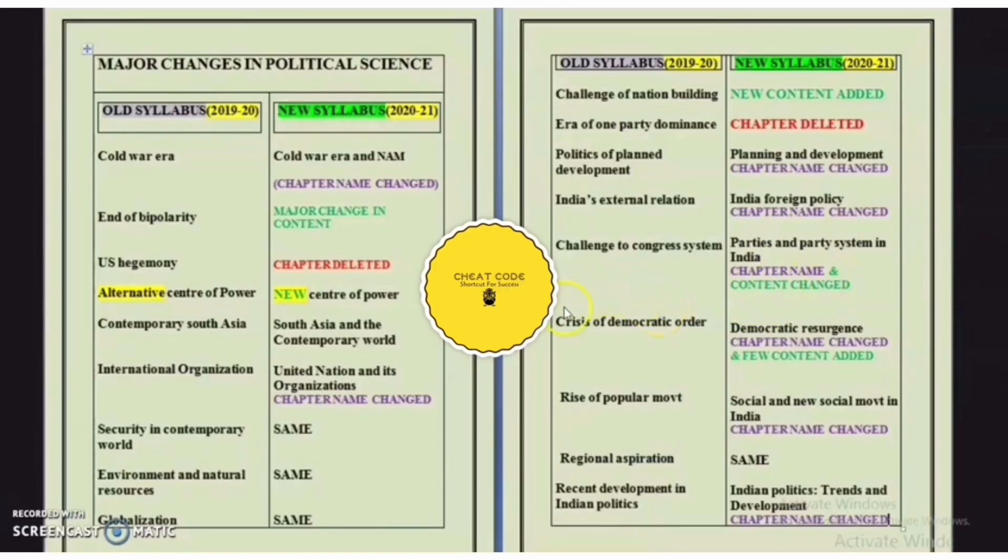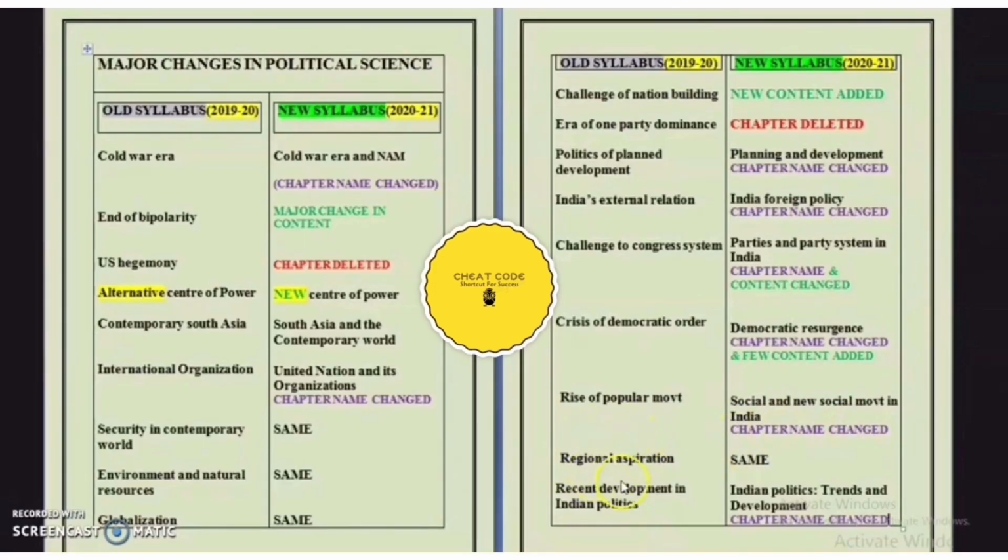The next chapter was crisis of democratic order. This chapter is also changed from crisis of democratic order to democratic resurgence. Chapter name changed and a few content added. Here CBSE has added a few pieces of content in this chapter, so please take care of this, guys. The next chapter was rise of popular movements, changed to new social movements in India. There is a change in the name of the chapter, so I have mentioned here chapter name changed.